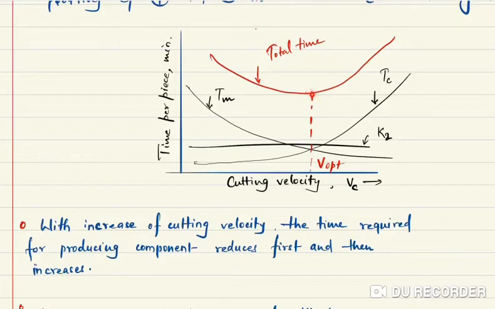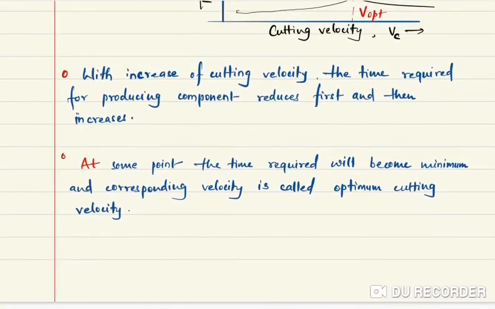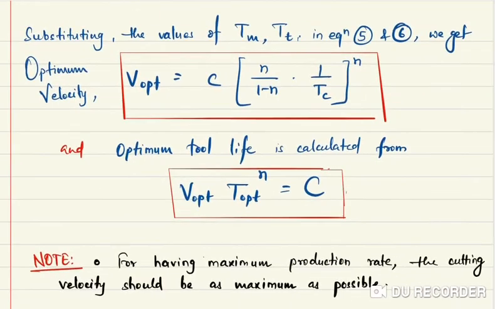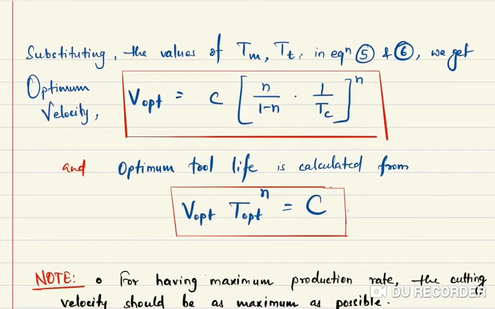There is a point at which we get the minimum machining time, at a certain velocity, which is known as the optimum cutting velocity.